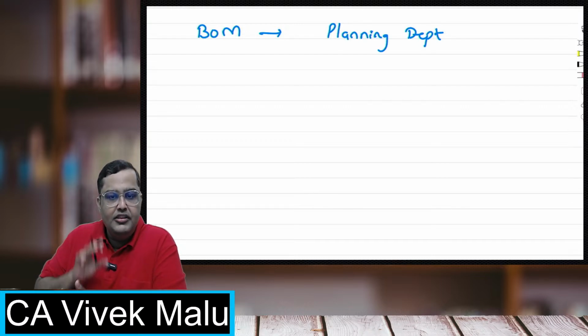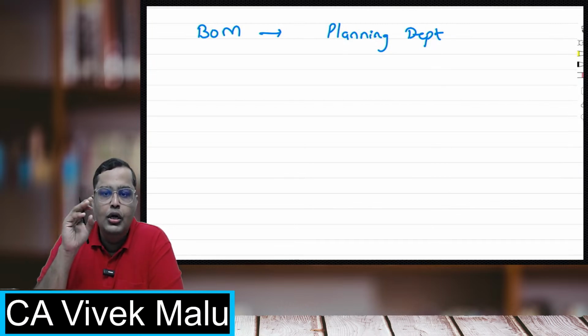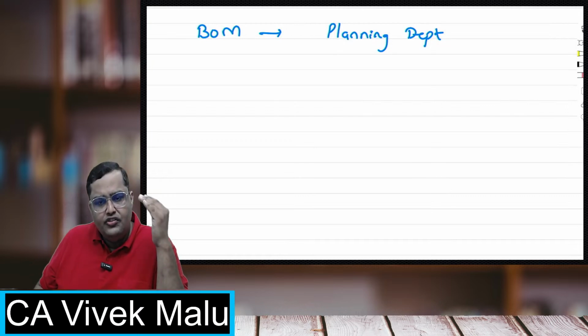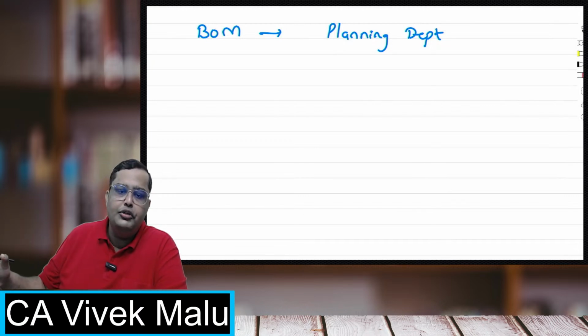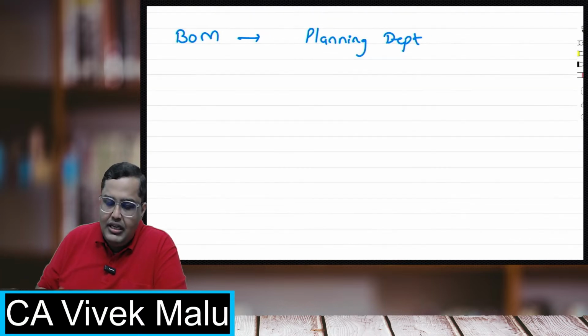The bill of material prepared by the planning department is circulated to all of them. It is circulated to the stores, it is given to the production department, and it is given to the cost accounting department also. So this bill of material is given to everyone. Next,